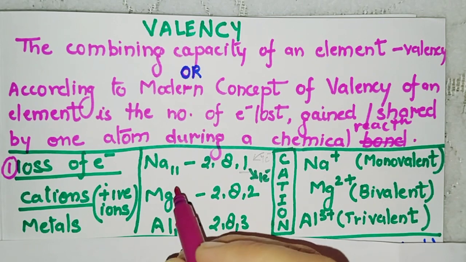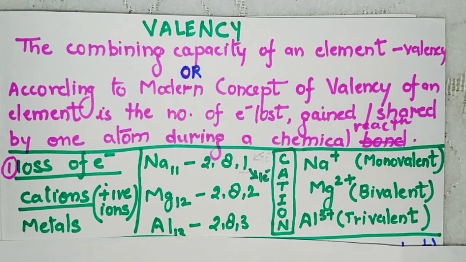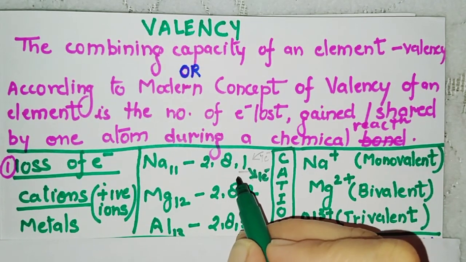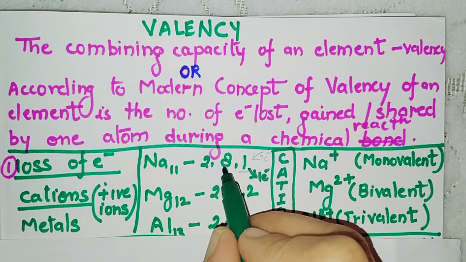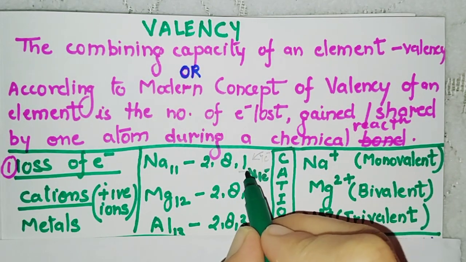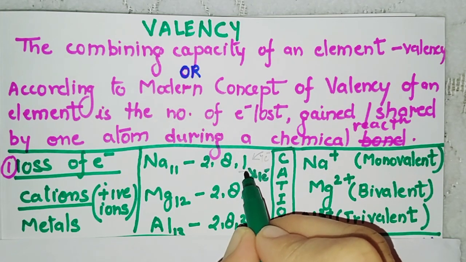We have taken some examples here. Sodium, its atomic number is 11, so its electronic configuration will be 2, 8 and 1. According to the octet rule, the last shell should have 8 electrons.